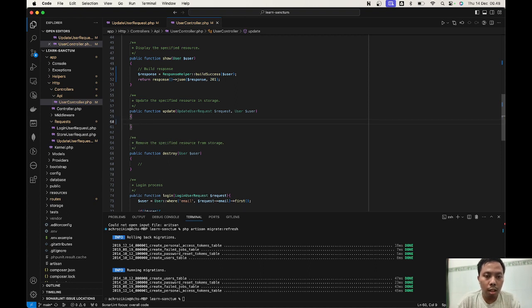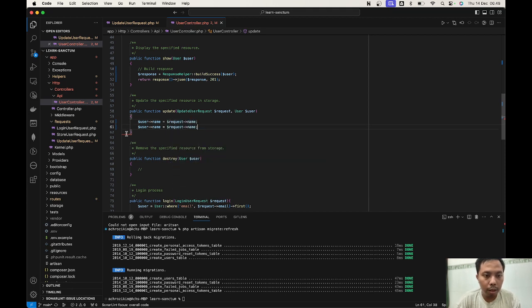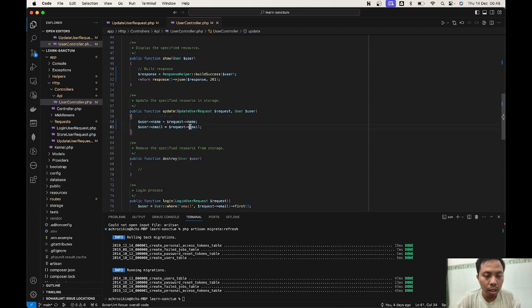I think we're just gonna use user, change name with update request name, and then the email, and then maybe the password.